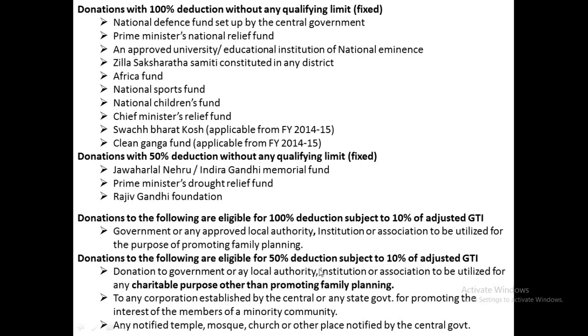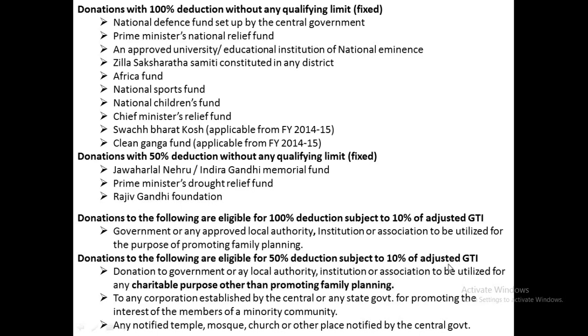For example, if the assessee has donated 1 lakh rupees to the government for charitable purpose or to a charitable trust, in such cases the amount of deduction allowed is 50%, subject to 10% of adjusted gross total income.